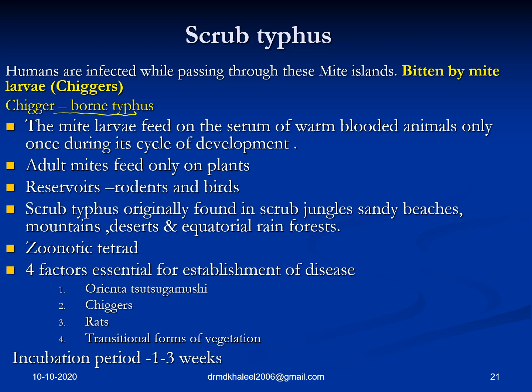Chiggers are nothing but the larvae of the mite, bitten by the mite when humans get infected by passing through the mite islands. Four things are very, very essential for this to establish the disease. One is the vector itself, that is the chiggers, the larvae of the mites, the rats, which harbor these mites as reservoirs, and transitional forms of vegetation, that is the marshy areas.